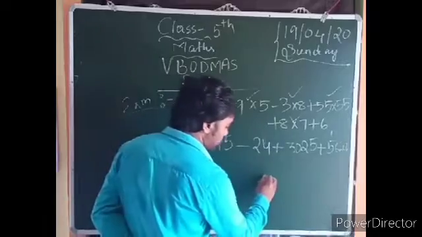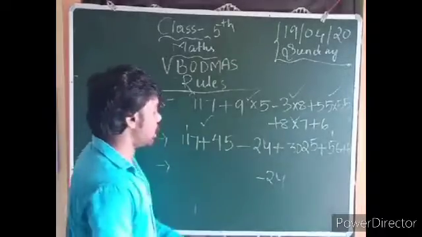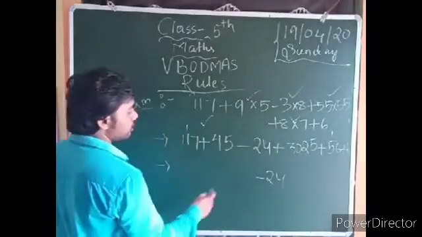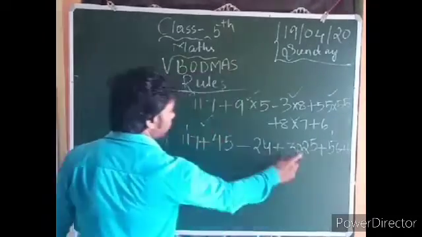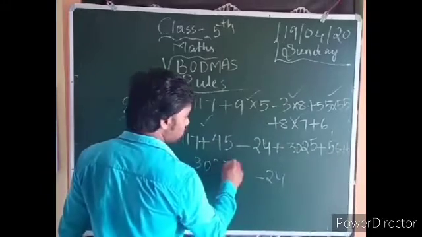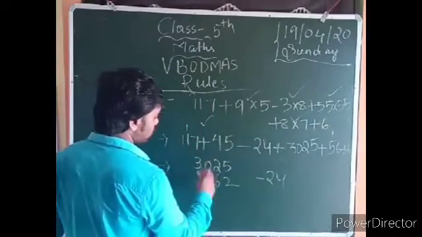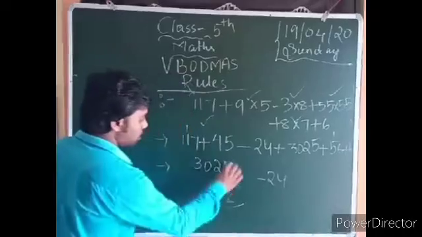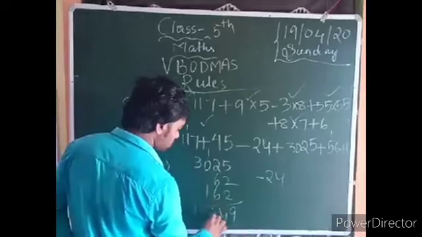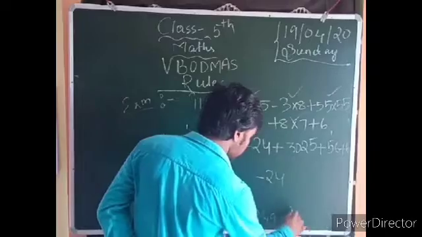So you can write 24. That symbol you can write. Okay, leave it. And remaining these two you can also solve. This 117 and 45 is 162. And this total is 6, you can also manage. 3025, this is 56, 56. How much? 62. This both you can also mix with 162. Now this is 9, 14, 1, 2, 3, 2, 4, 9. Now this 3249 minus 24.